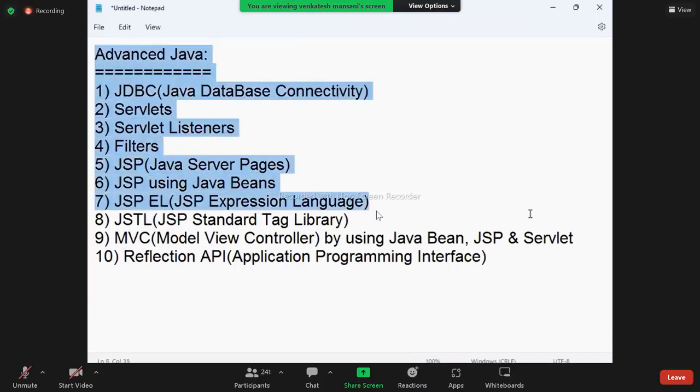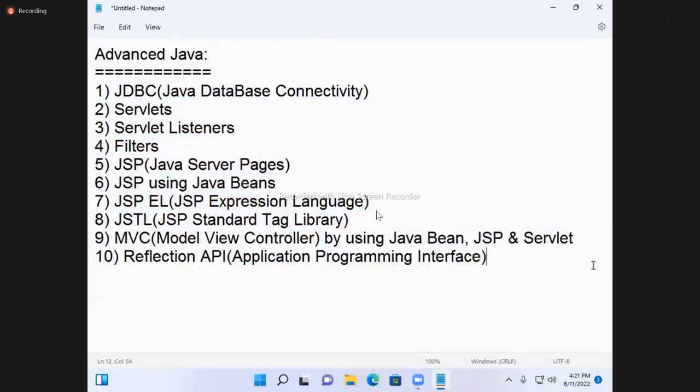These are the topics I'm going to cover in this course: JDBC, Servlets, Servlet listeners, filters, JSP, JSP using Java Beans, JSP-EL, JSTL, MVC by using Java Bean, JSP and Servlet, and Reflection API.